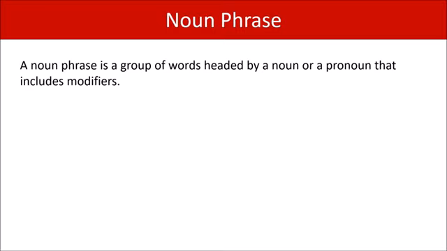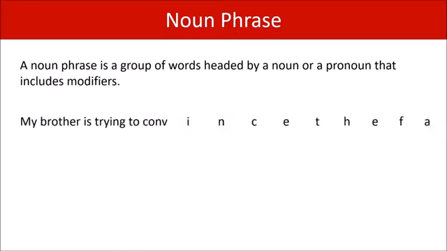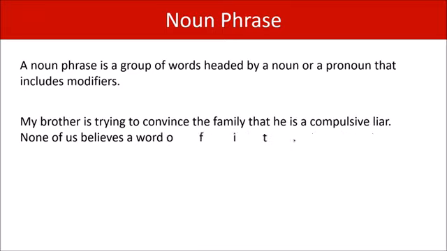Let's get rid of that. Let's put up a real life example and go through it to spot the noun phrases. My brother is trying to convince the family that he's a compulsive liar. None of us believes a word of it. Brother is a noun. My brother is the noun phrase. Family, head noun. The family, the noun phrase. Liar, the head noun. A compulsive liar, the noun phrase. None, head noun, only it's a pronoun. None of us, the noun phrase.